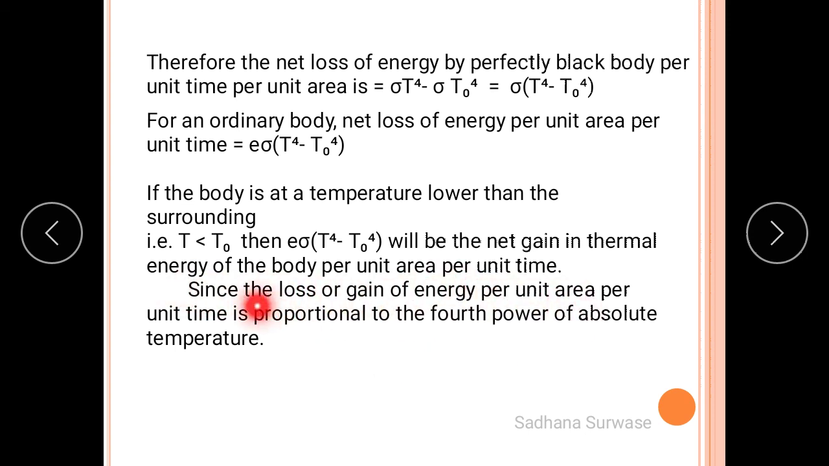Since the loss or gain of energy per unit area per unit time is proportional to the fourth power of absolute temperature, as T less than T0, we say that e sigma T0 raised to 4 minus T raised to 4 is the gain in thermal energy of the body per unit area per unit time. Okay, thank you.